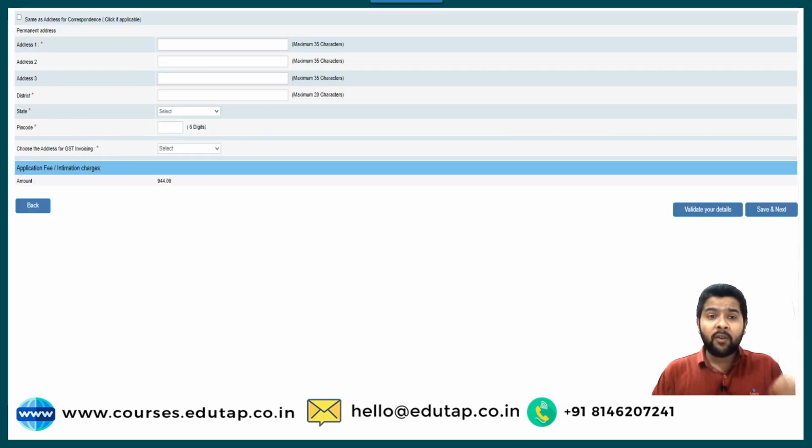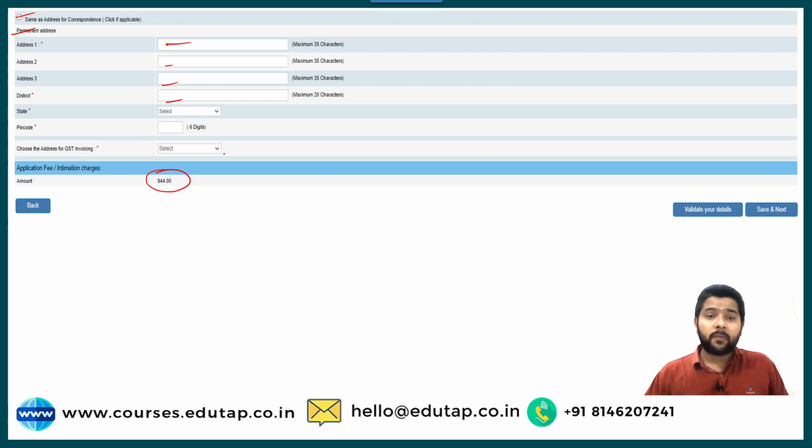Now, when you are done filling your personal details, like this is the permanent address, as we discussed in the previous slide, as soon as you click on the same as correspondence, it will be automatically filled. Otherwise, you have to fill it manually. At the bottom, the amount of the fee will appear. This will change if you change the caste, but guys, for that you need to have a proper certificate. So don't play with your caste. You need to have proper documentation. If you do not have any documentation, you can choose the code UR, that is general.